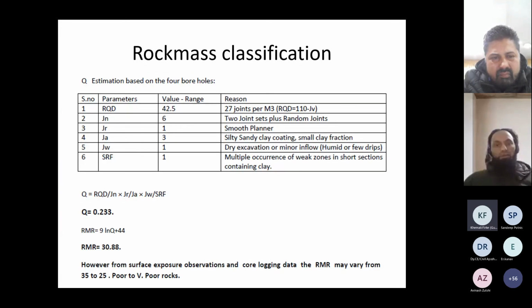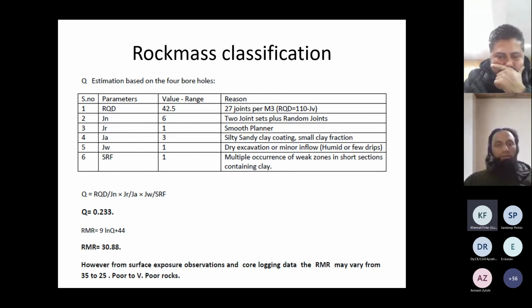Coming to the rock mass classification. So this is the Q estimation for this tunnel for the geology. All the parameters required for Q were estimated. One more fact I want to share with you is that the NATM approach was developed even before the Q charts and Q support system were developed. So this has supplemented the NATM approach for estimation of the primary support system.